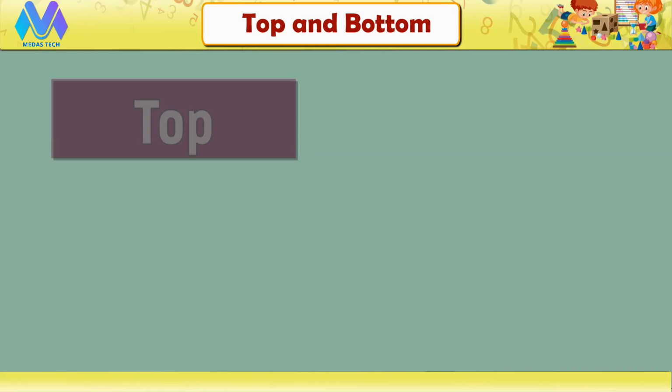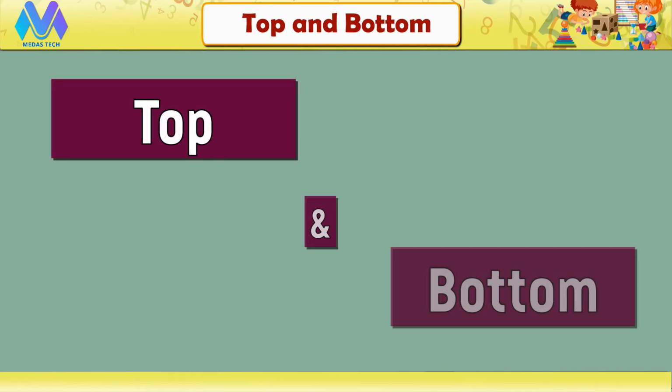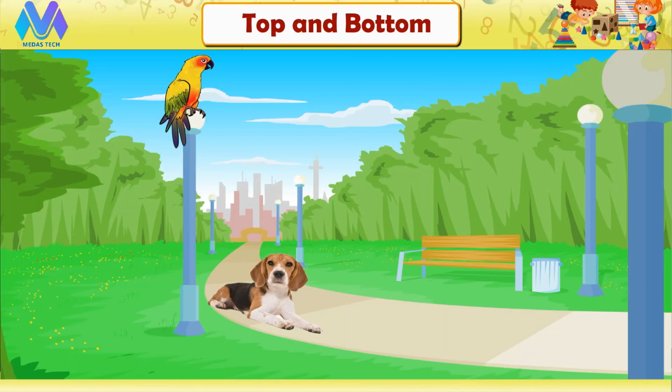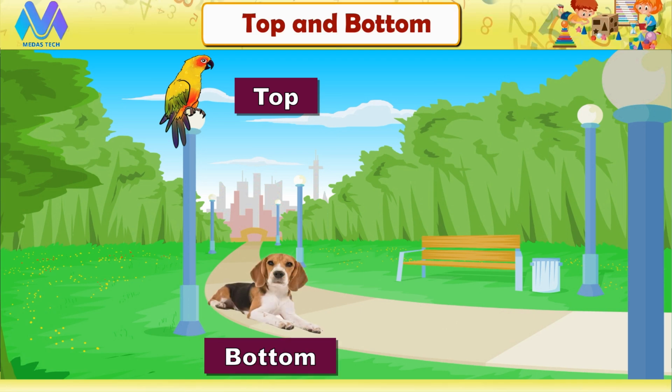Let us learn about position words, top and bottom. In this picture, you can see a bird and a dog. The bird is sitting on top of the pole, whereas the dog is resting at the bottom of the pole.